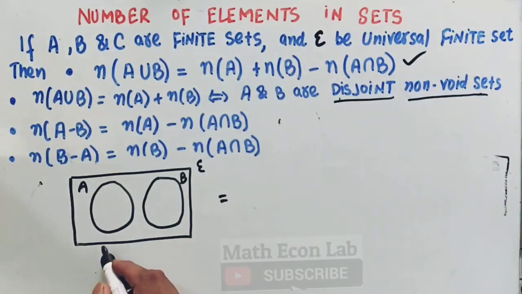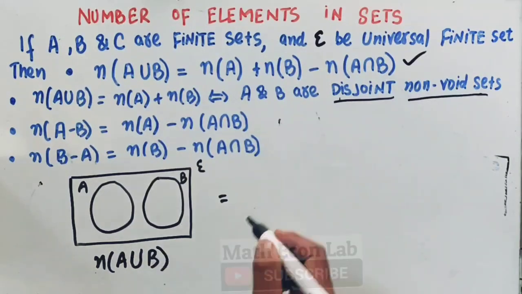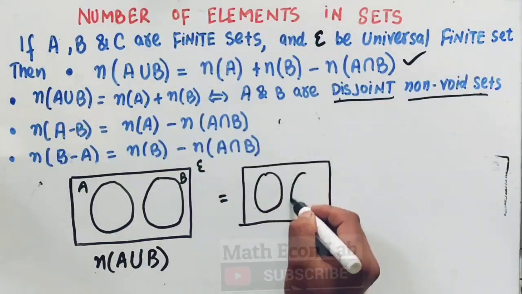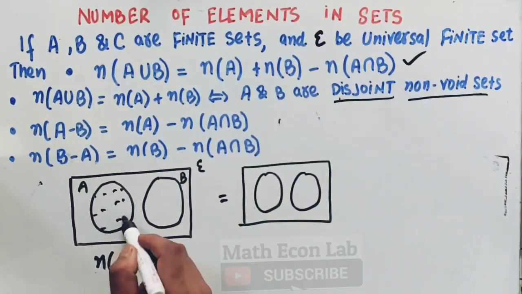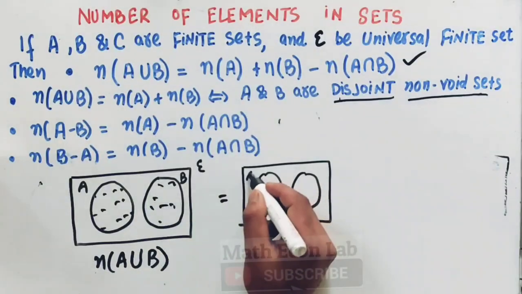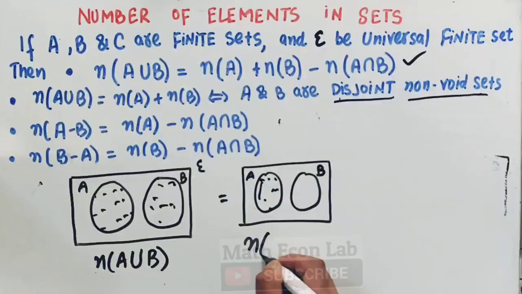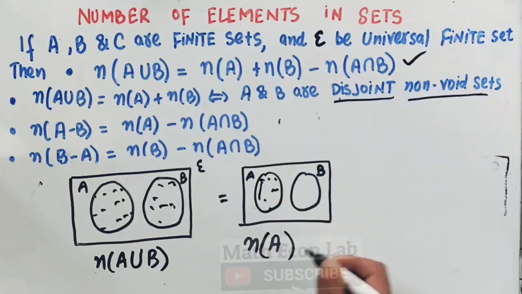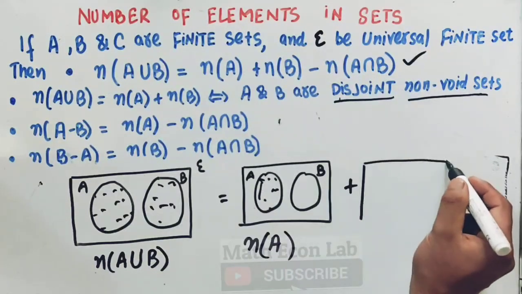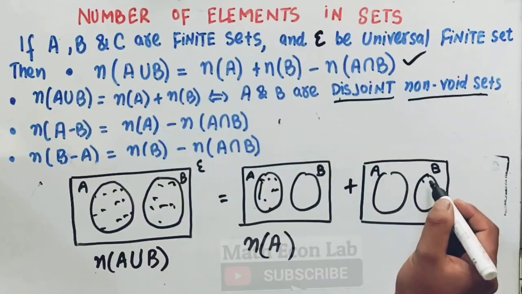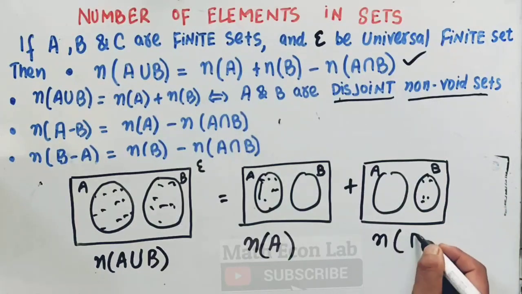In this case we have the number of elements in set A union B. It will be equal to the number of elements present in set A, plus, we again draw these two sets A, B, the number of elements in set B.